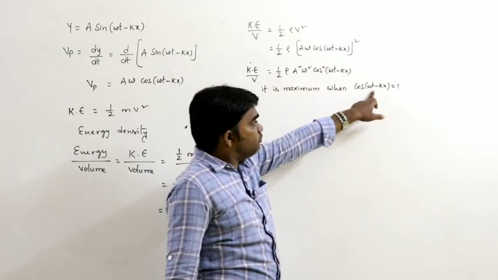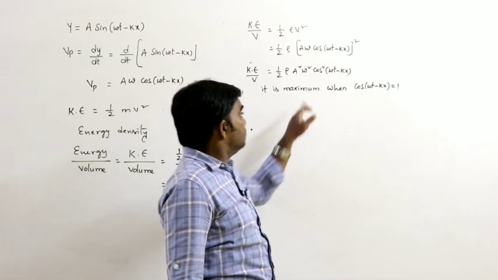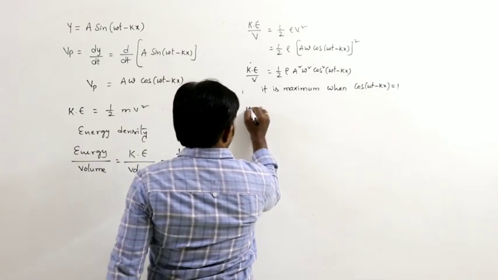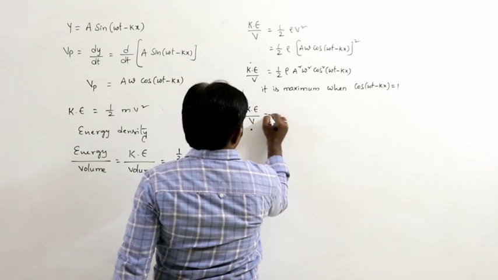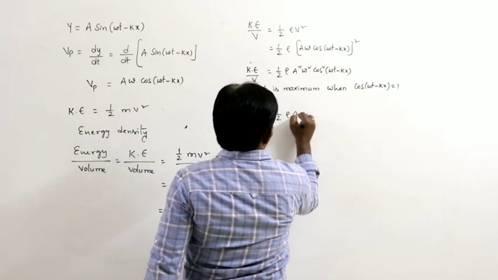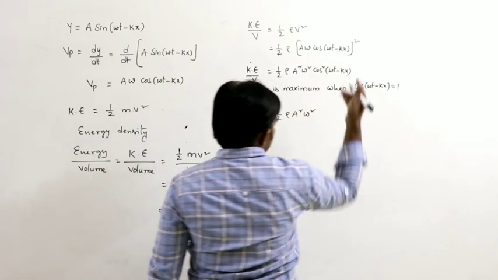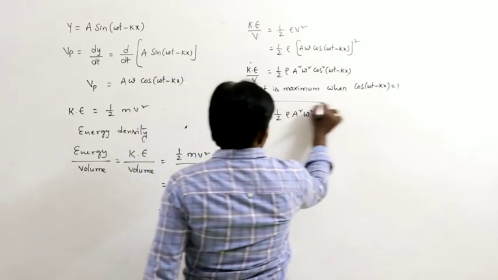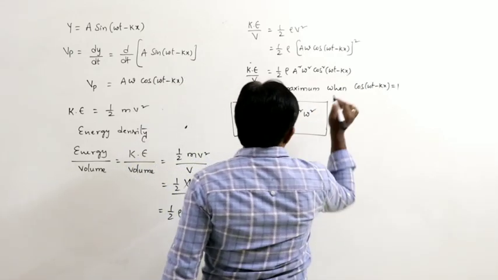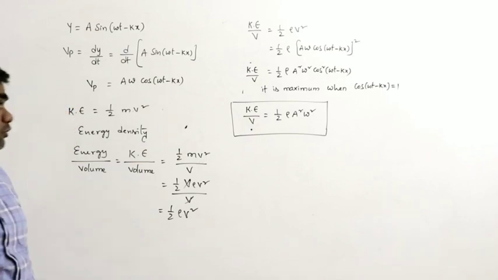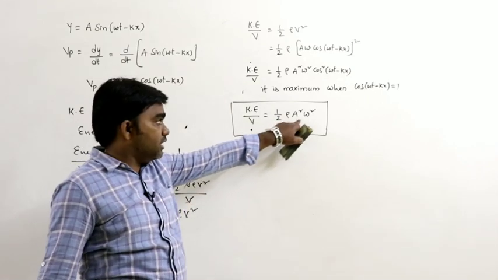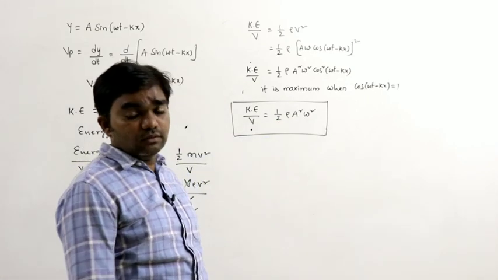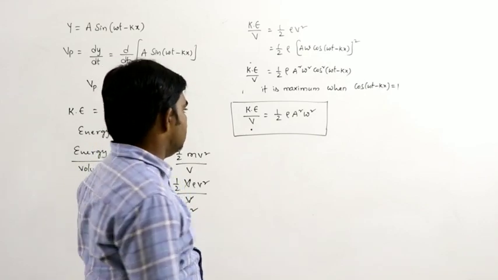Therefore, if cos(omega t minus kx) equals 1, then it is maximum. So the maximum kinetic energy per unit volume is half rho a square omega square.